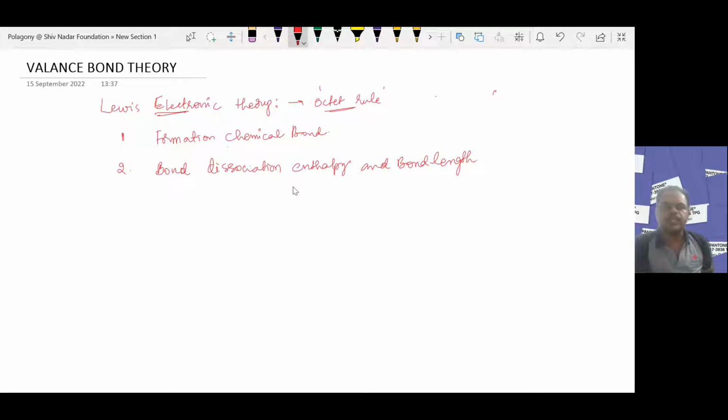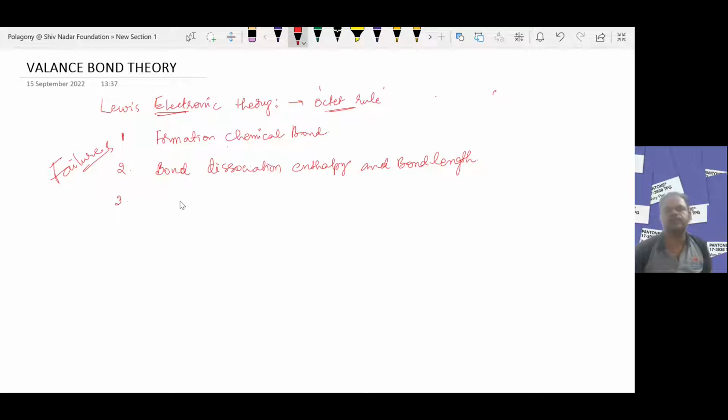Lewis electronic theory absolutely failed to explain the bond dissociation enthalpy and bond length during the formation of the chemical bond. So these are the failures of the Lewis theory.